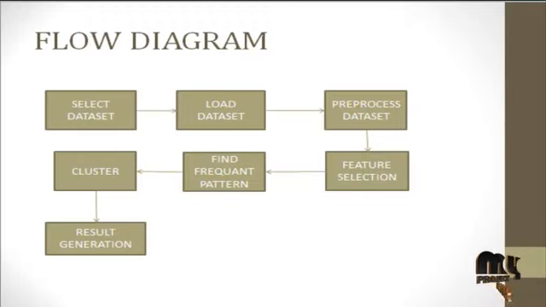After finding the frequency of accidents in a particular location, we cluster the data, that is, we cluster the similar data in this step. After clustering, we'll do the result generation. Here we generate a chart for the accidents.